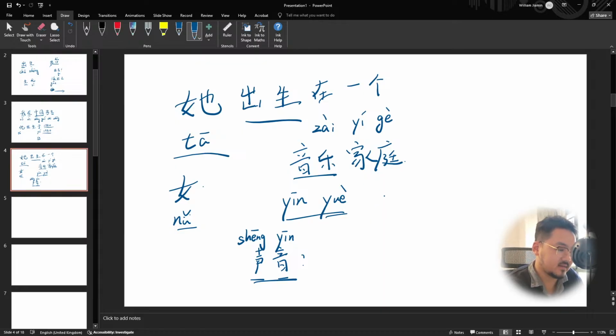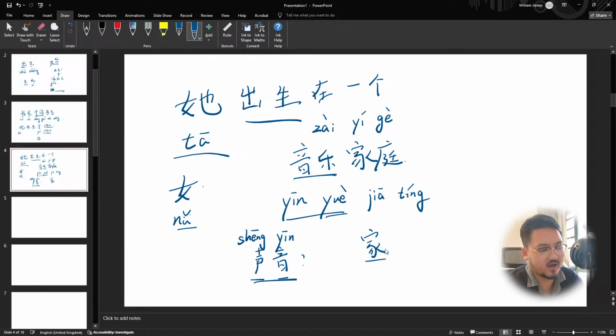音乐家庭, 家庭. 家 is like home, not house. You can't say it's a house, it has more of the belonging, the warmness, the coziness. 家和万事兴, the family is good and everything is good. 庭 is like the garden.